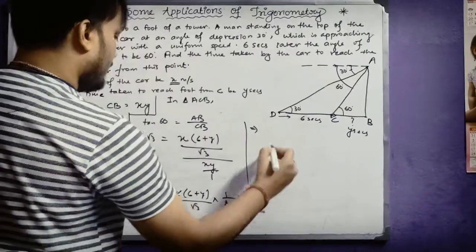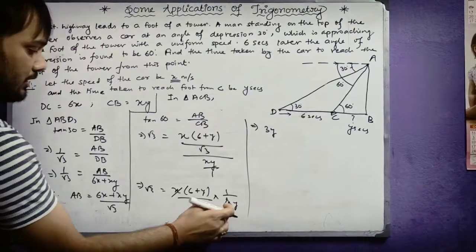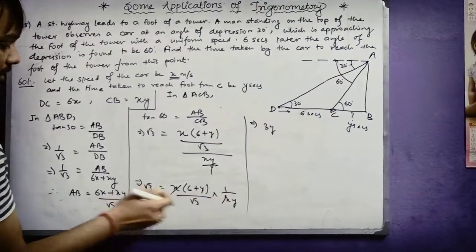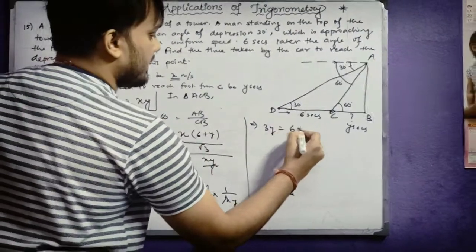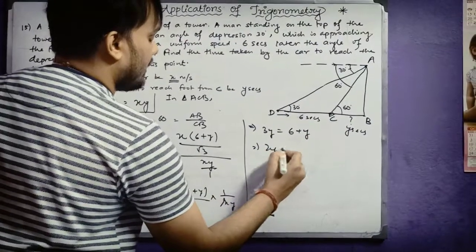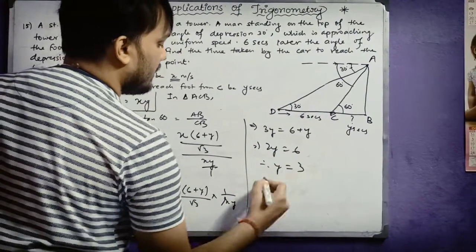Just solve it, you will get the answer. Cross multiply: root 3 into y, root 3y into root 3, that means 3y equals 6 plus y. That means 2y equals 6, y equals 3.